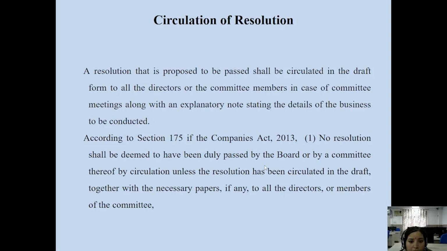Unless that is done, it cannot be passed; if you don't have the information, you are not very much aware of what is to be discussed in the meeting. So it is a duty of the company to inform the members and directors of the company in advance in respect of the matters to be discussed in the meeting, along with the details required for the discussion. A copy of the details is also attached with the notice of the resolution, to be circulated among the members of the company by the company.